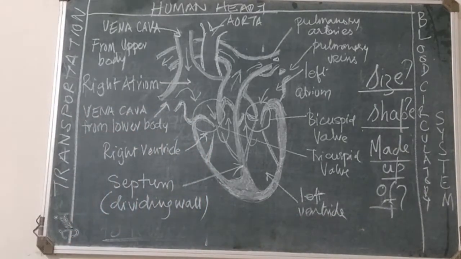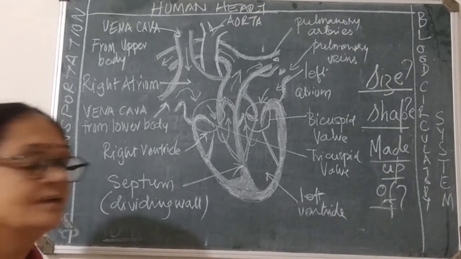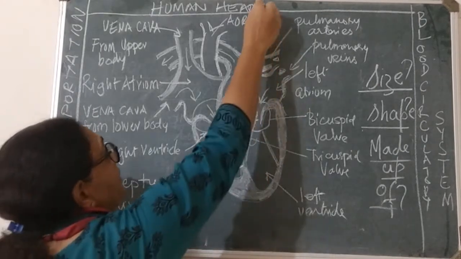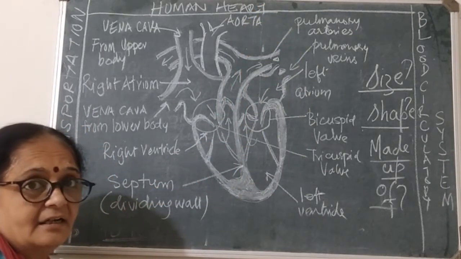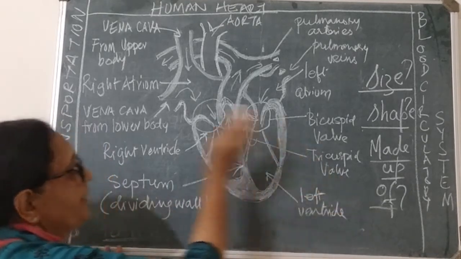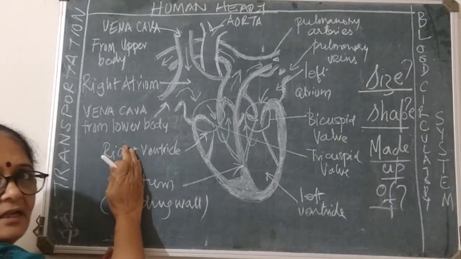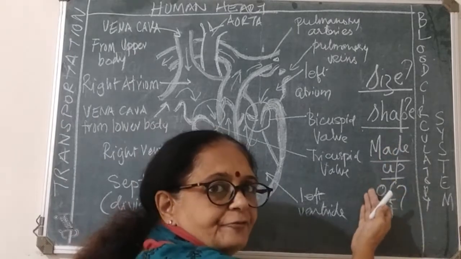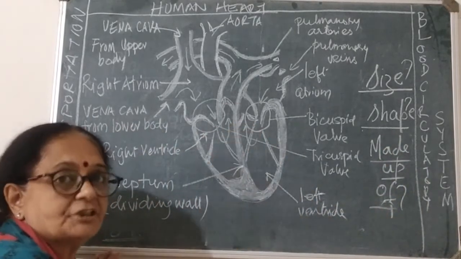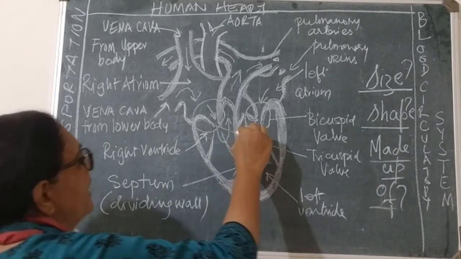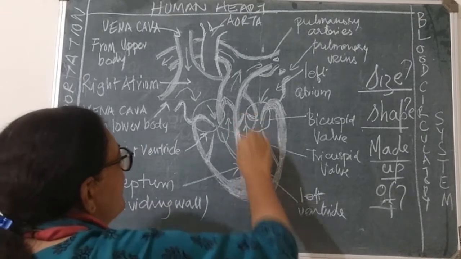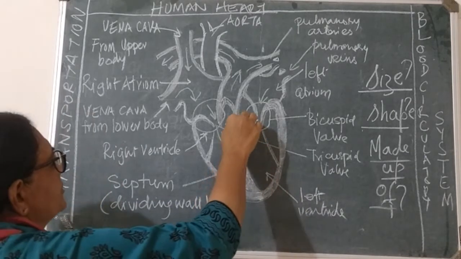Now the thing is, your heart is vertically, when we say vertical, it is like this, divided into 2 parts. One is the right heart and the other is the left heart. And the division, the partition which is done by this, you can see here. You can see this partition here.